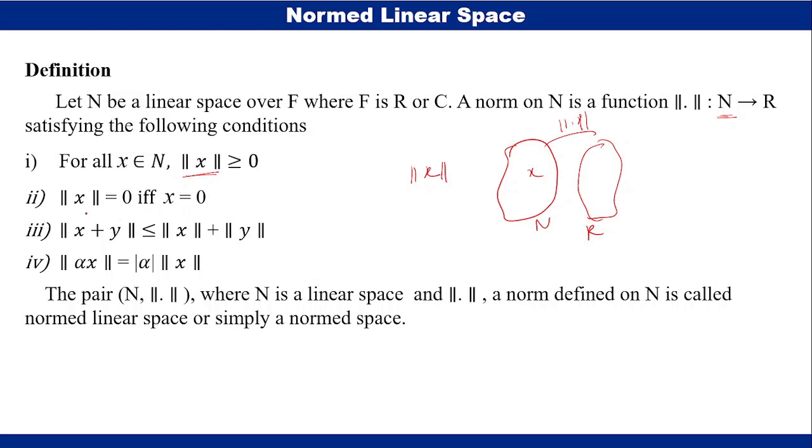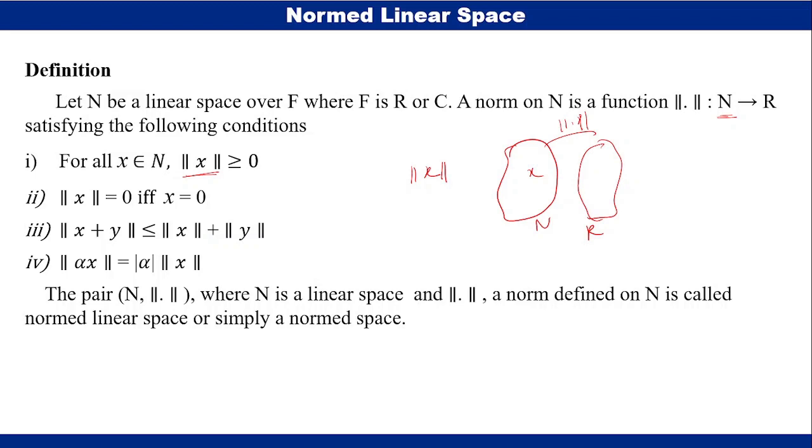The next one is, if we have the vector in the space n whose norm is 0, then the element x is also 0. That is, norm x is equal to 0 if and only if x is equal to 0. So therefore, if we take an element from n whose norm is 0, then we say that the vector is 0. This is also true in the converse, that if any element is 0, then its norm is also 0.